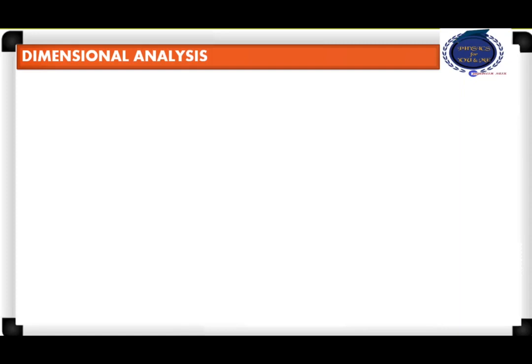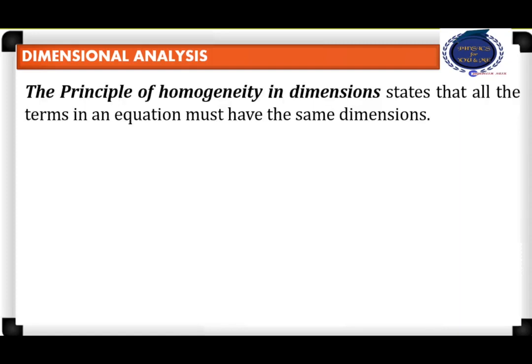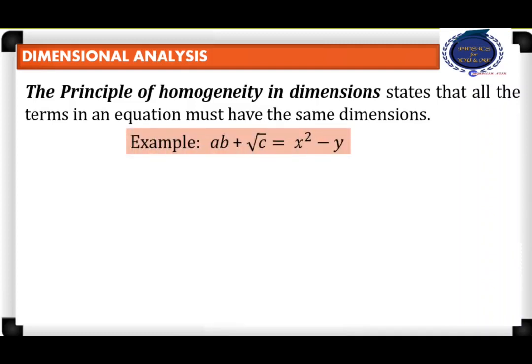Now let us consider dimensional analysis. The principle of homogeneity in dimensions has a very important role, and it states that all the terms in an equation must have the same dimension. Let us elaborate with the help of an example. Five physical quantities are involved: A, B, C, X, and Y. But there are four different terms in that equation. The terms are those which are connected by addition or subtraction.